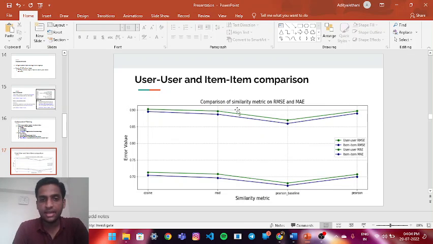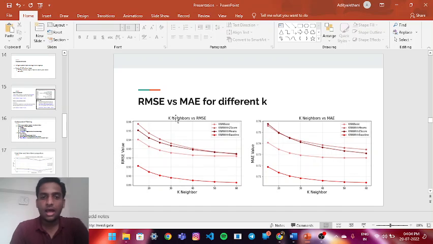This can be seen like the graph of error value versus the similarity metric. Now these are inverse relations. If the error value rises, the similarity decreases, and vice versa. RMSE and MAE for different K. The RMSE value decreases as the K neighbor increases, and similarly the MAE value decreases as the K neighbor value increases.